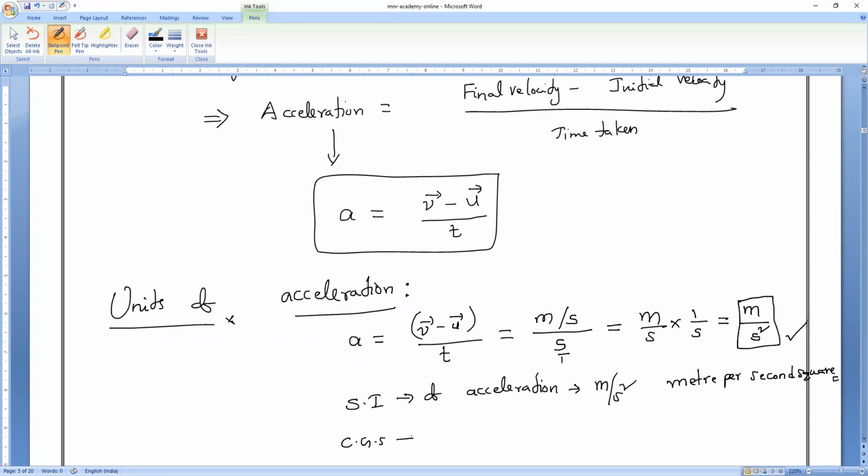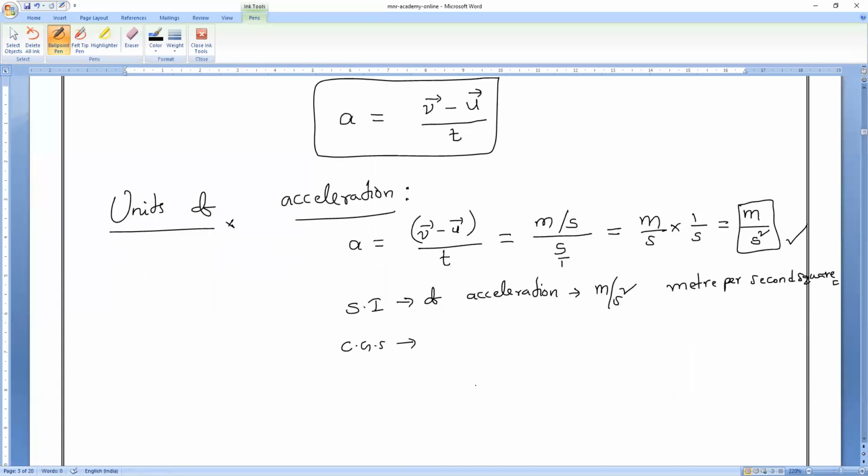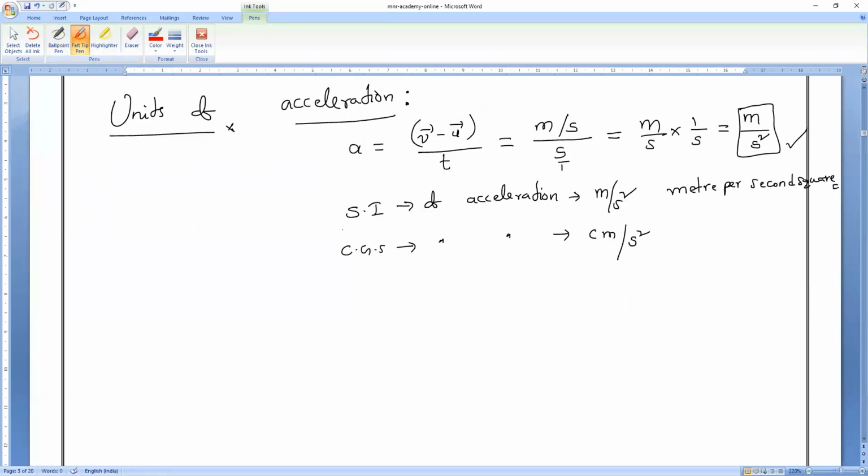Kilometer per hour square also we can write, but we basically will never use that for acceleration. CGS unit, can you tell me the CGS unit of acceleration? Centimeter per second square. You should not say by, you have to use per. Clear, everybody? What is the unit of acceleration? Meter per second square. That is what you have to remember.